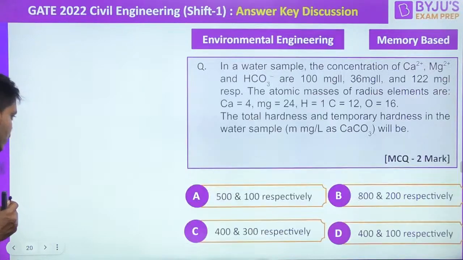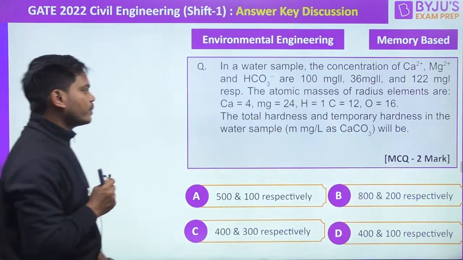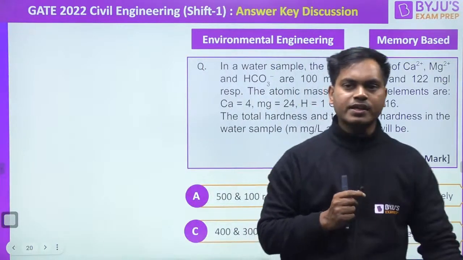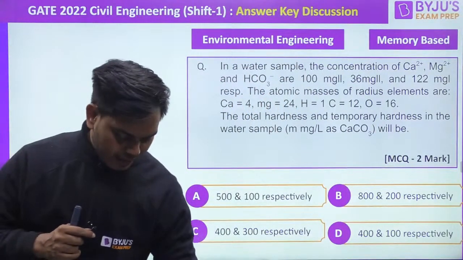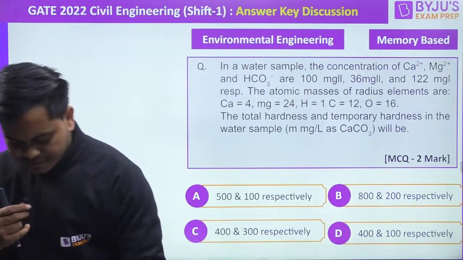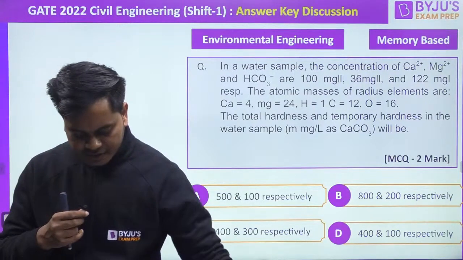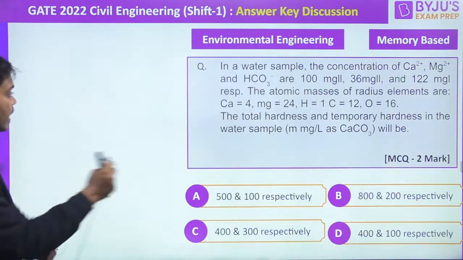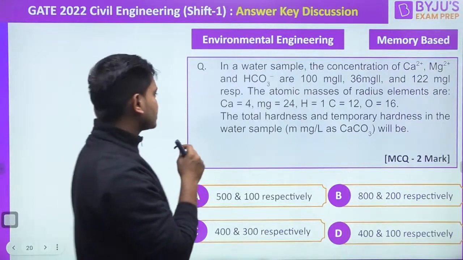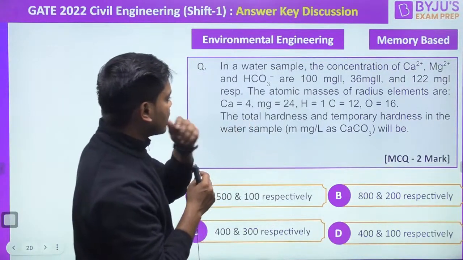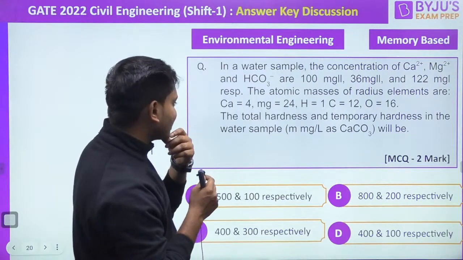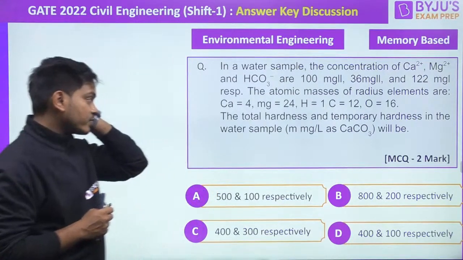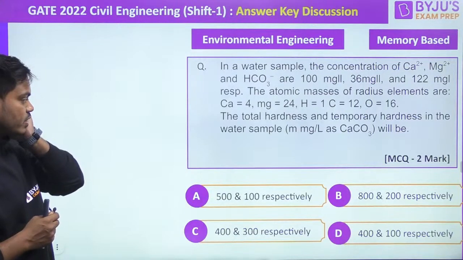Moving on to the next beautiful question, and it is directly from environmental engineering. What have they asked, can you see? They have asked a very simple and very easy thing, right? They are asking that in a water sample the concentrations of calcium, magnesium and bicarbonate are 100 milligram per liter, 30 and 122 respectively. Total hardness and temporary hardness they are asking, everyone.